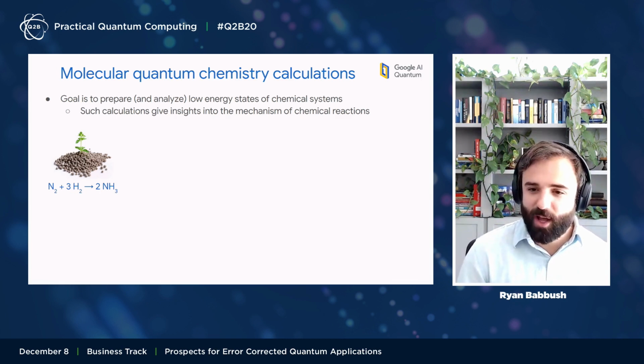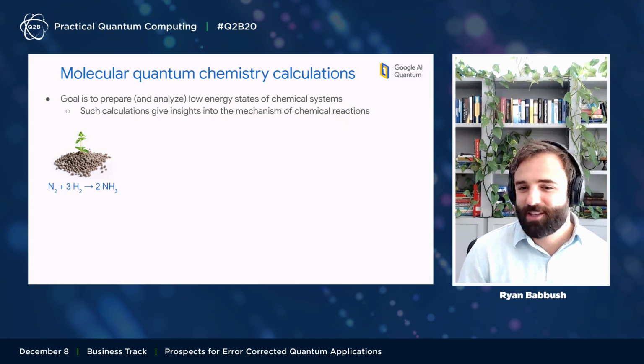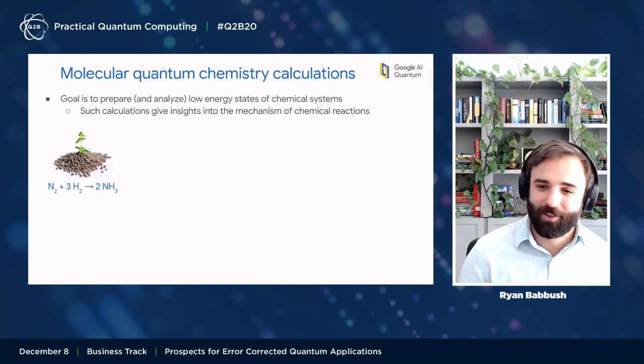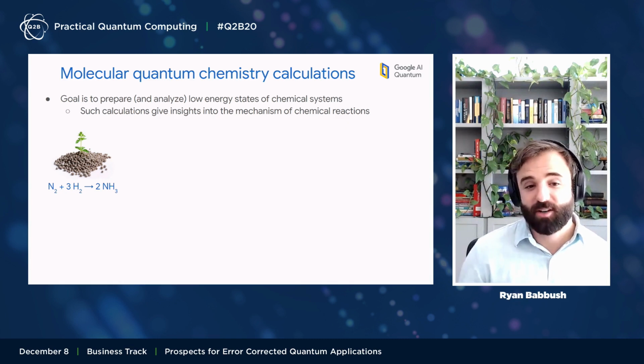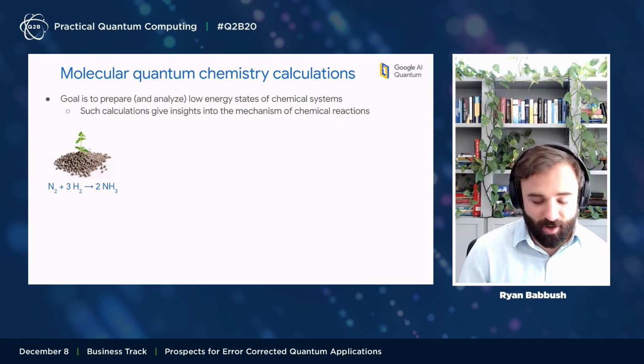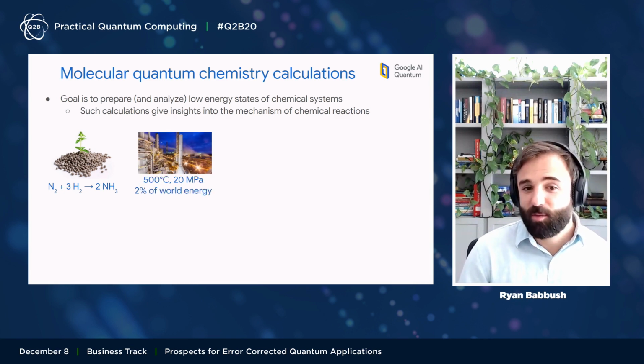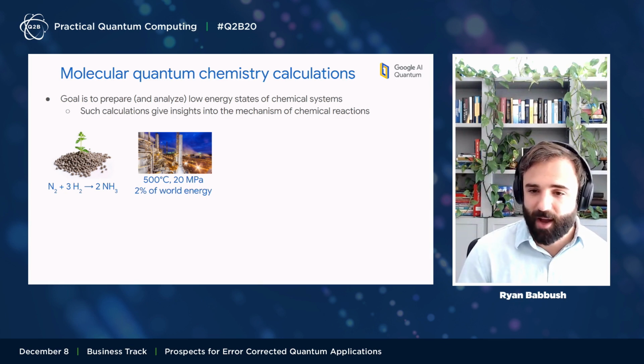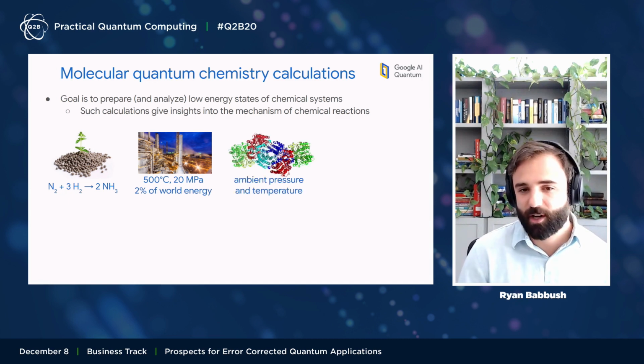An example which a lot of people might be bored of at this point, but is sort of a benchmark for the field, it's what we have numbers on, so I'm going to go through it, is this example of nitrogen fixation. So this is the procedure by which we make fertilizer. It's very important for all the food grown on Earth. And the way that humans make fertilizer, it requires very high temperatures, 500 degrees Celsius, very high pressures, 20 megapascals. It consumes about 2% of the world's energy.